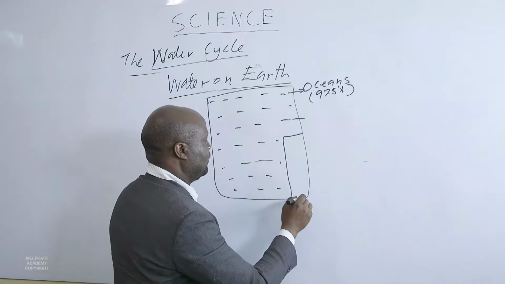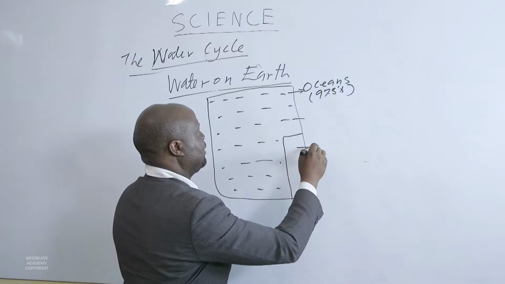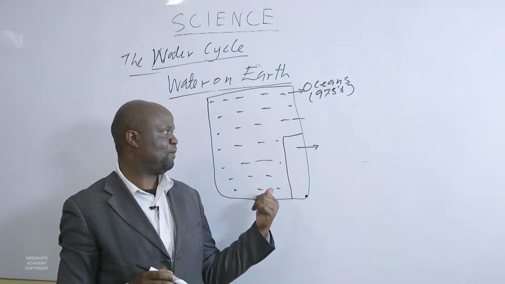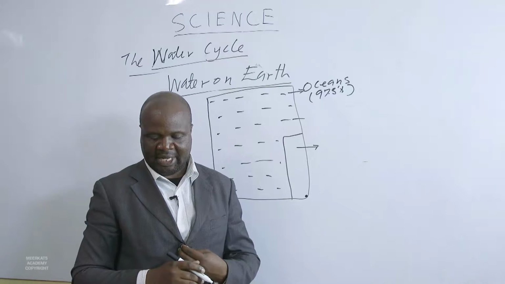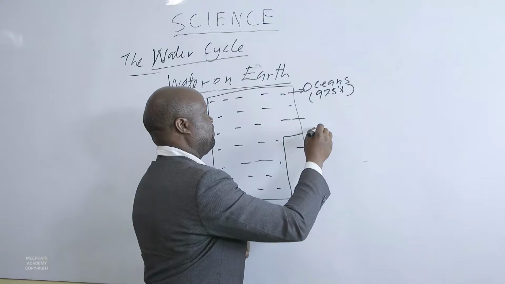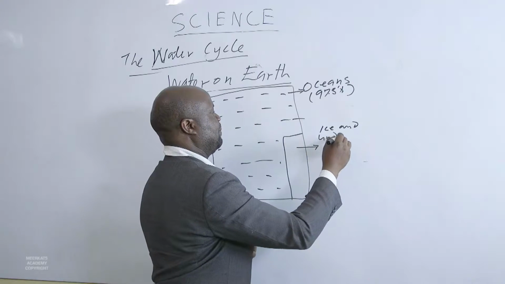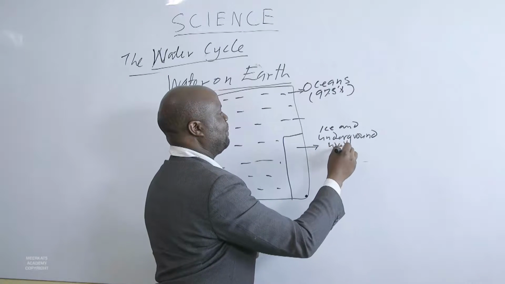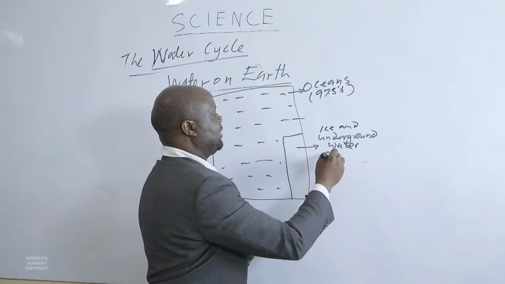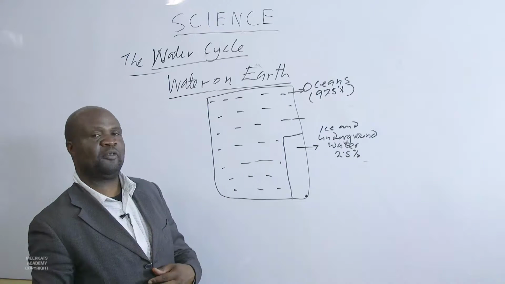Then we have this blank space within the diagram that is representing the earth. It's ice and underground water, and it is 2.5%.